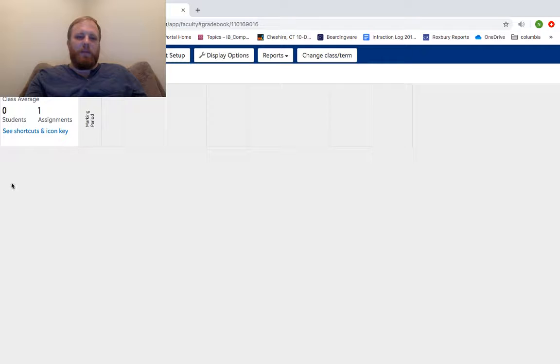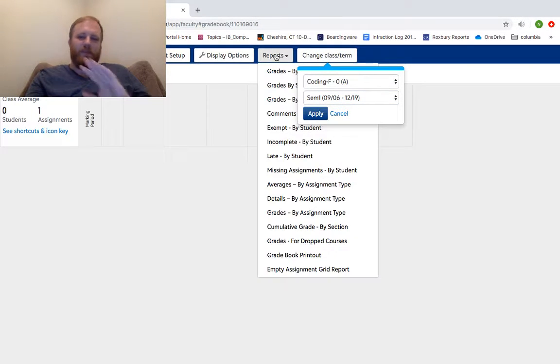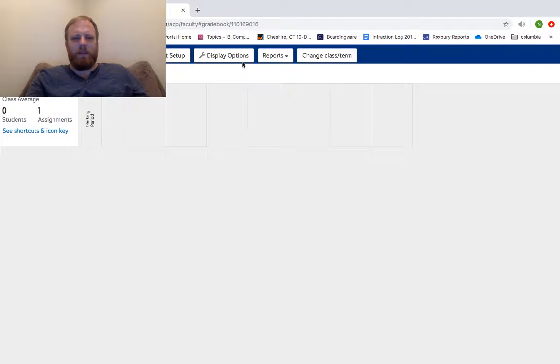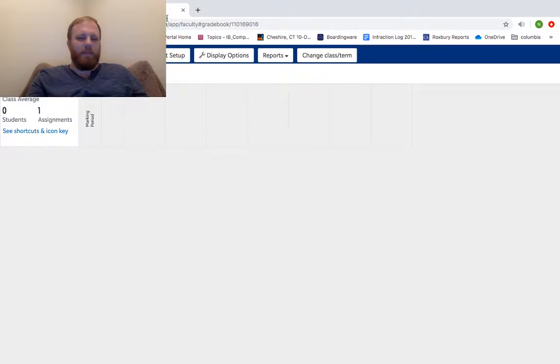and that assignment would be populated here, right, vertically, with all my students having an individual spot for their grade. But again, students aren't populated, and the assignments that I add in aren't necessarily populated either. So semester 1, semester 2, change over with that. Reports, never run them, not interesting. You've got better ways of getting information, right? Display options, again, don't play around with them, not worth it. But adding an assignment you can just do through there, or you can do it directly through the portal.